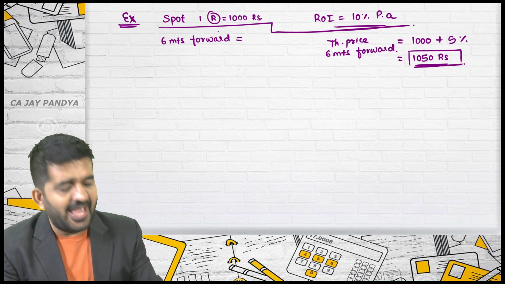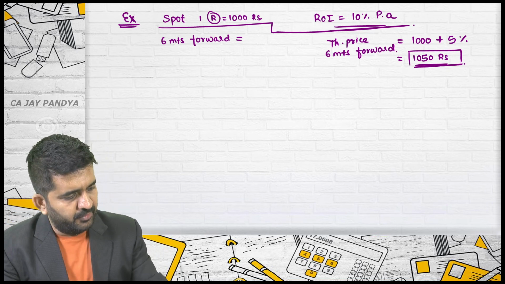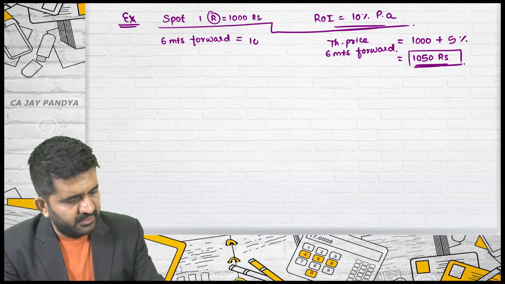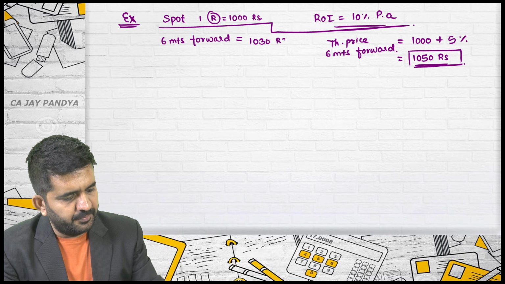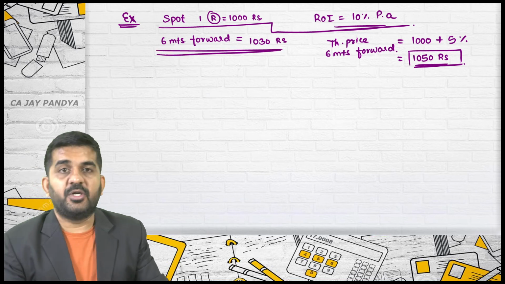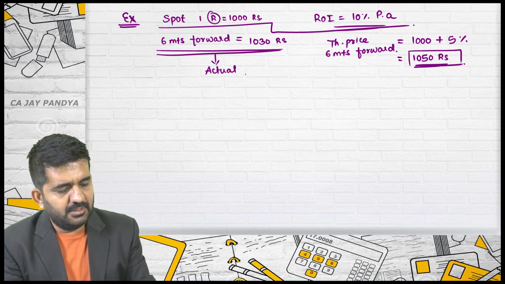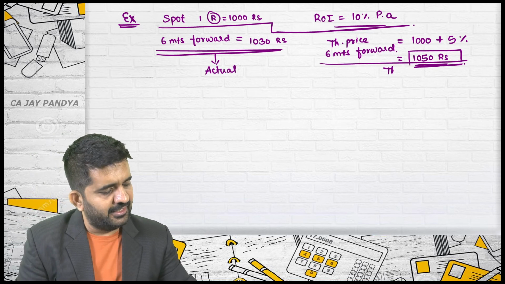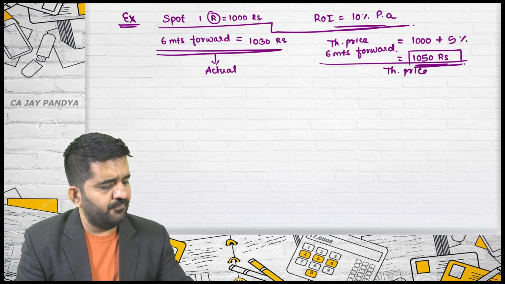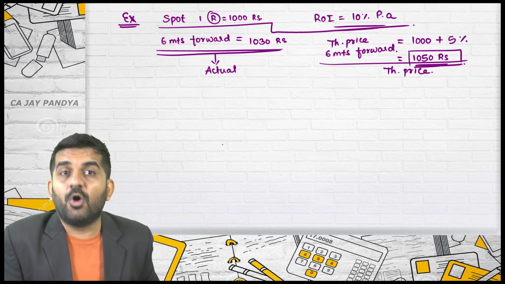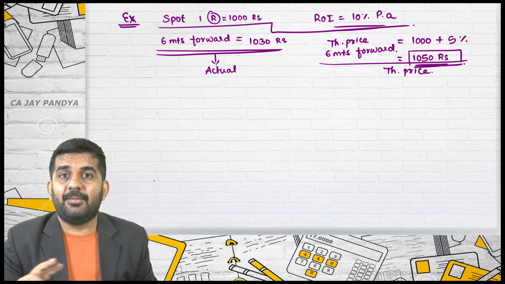Now the actual price of the forward is 1030 rupees. I hope all of you understand the difference: this is the actual price, this is the theoretical price of 6 months forward. Are they both the same? No.